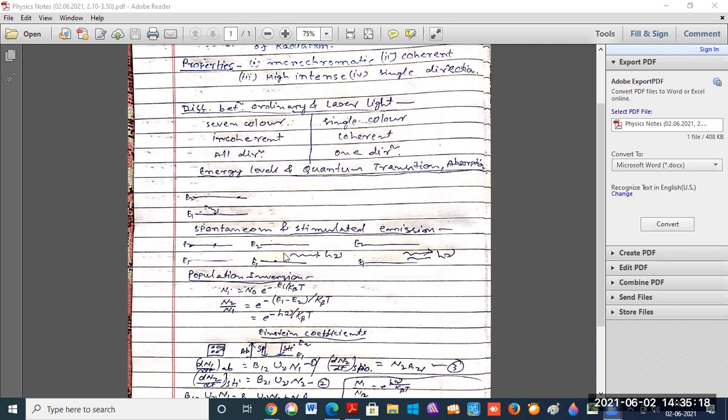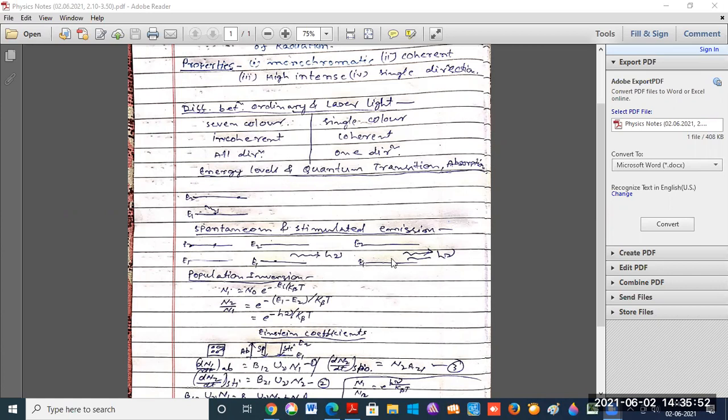So this is the case for spontaneous emission. Now stimulated emission. In stimulated emission, the incidence of a radiation on the particle which is in the upper energy level stimulates the emission of a similar radiation by the particle into the lower energy level. This type of emission is known as stimulated emission.